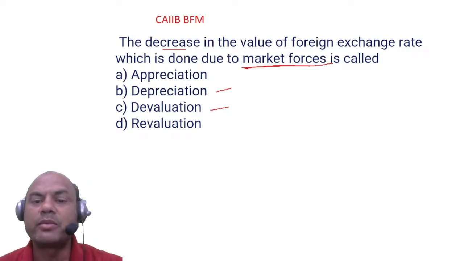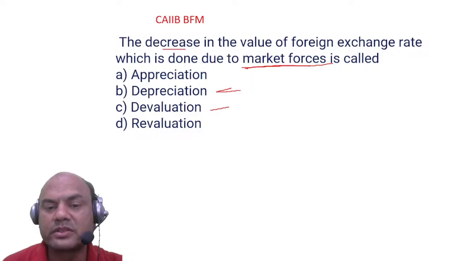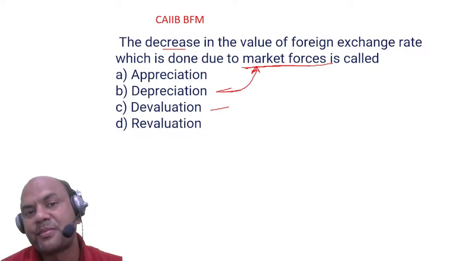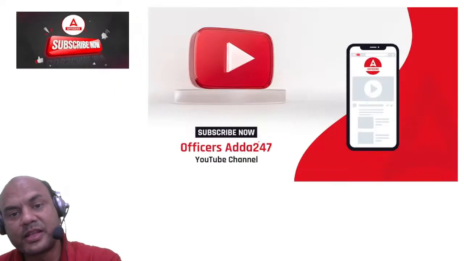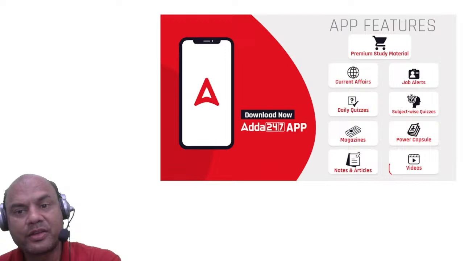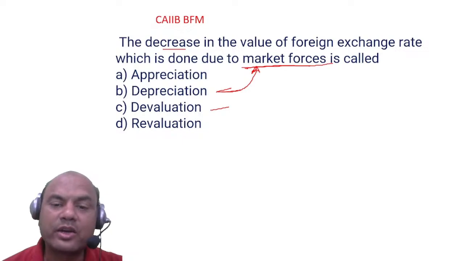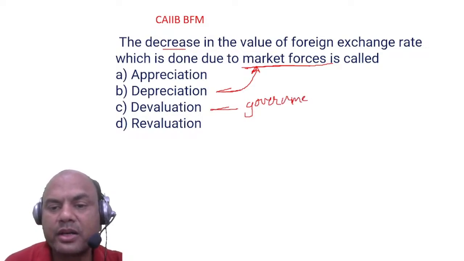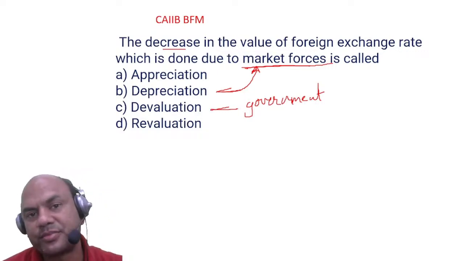See here, whenever market forces do anything, it is called as depreciation. Market forces. I'll mark this over here. And devaluation is done when? If it is done due to the government pressure, government interference, if it is done by the government, in that case it is called as devaluation.